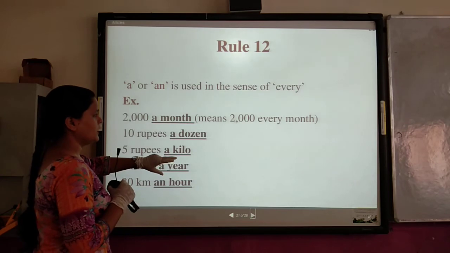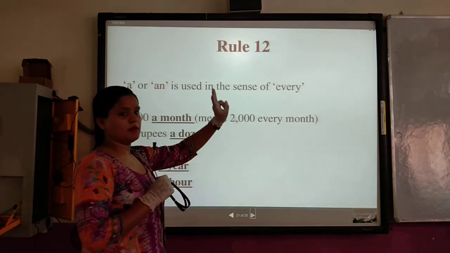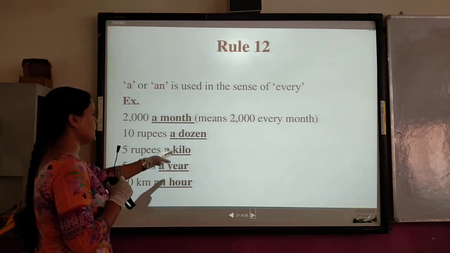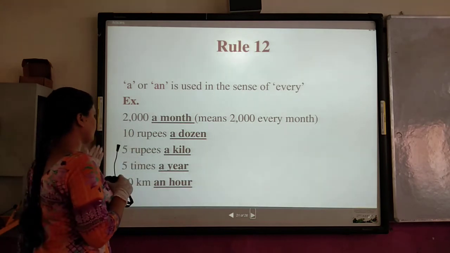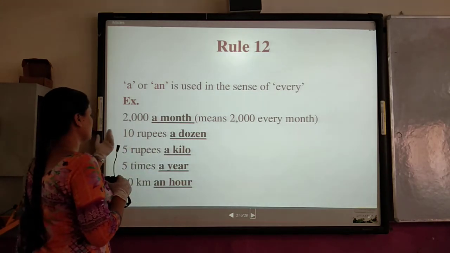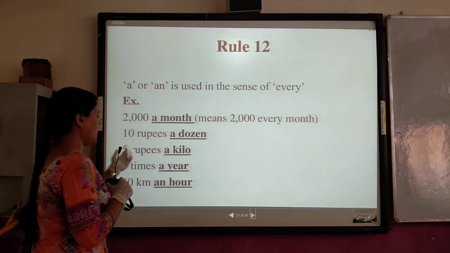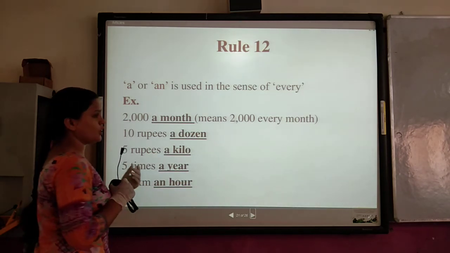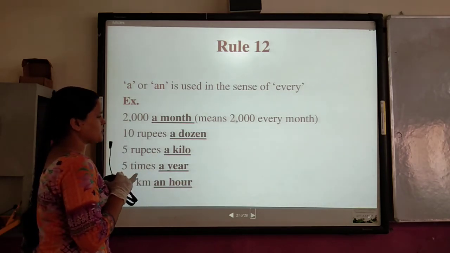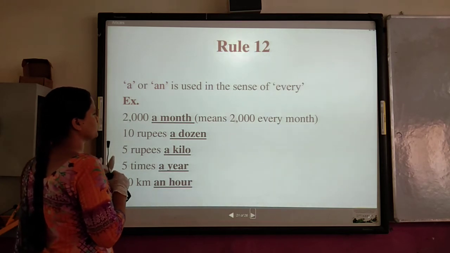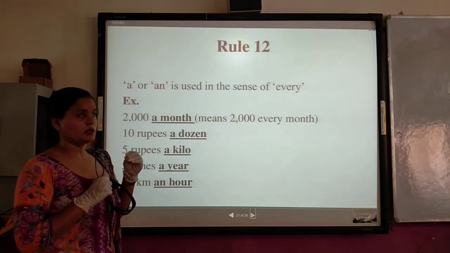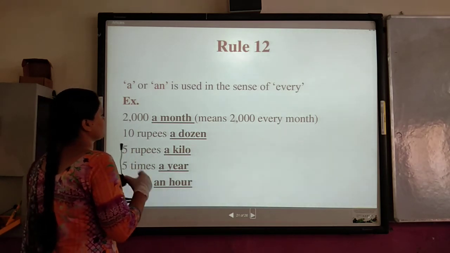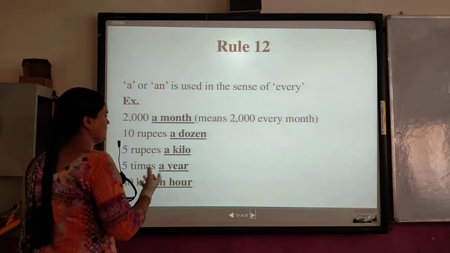2000 a month. It means 2000 every month. 10 rupees a dozen. It means for every dozen it offered 10 rupees. For every kilo, a kilo costs 5 rupees. A year having 5 times and 80 kilometers an hour. It means it is telling about the measurement. But if we don't want to use the word every, we just use article a or an, and it means that it is telling about every.